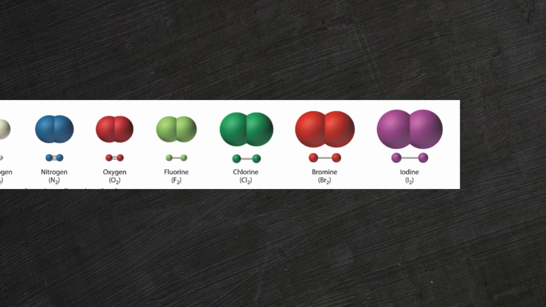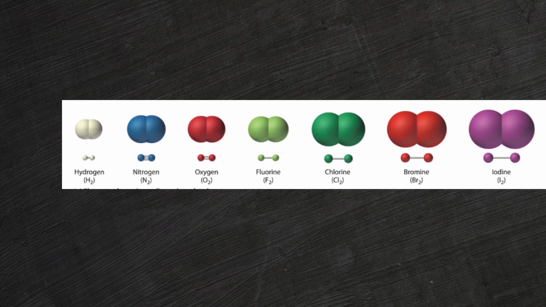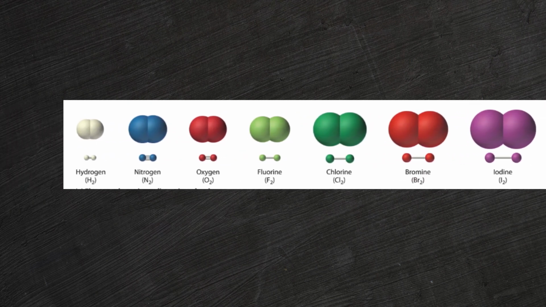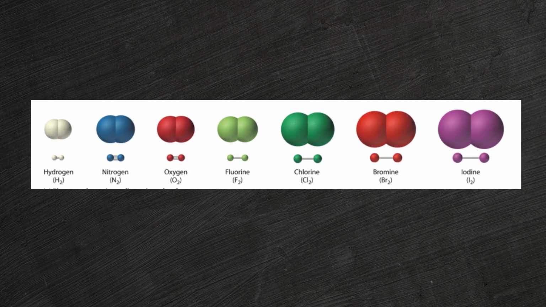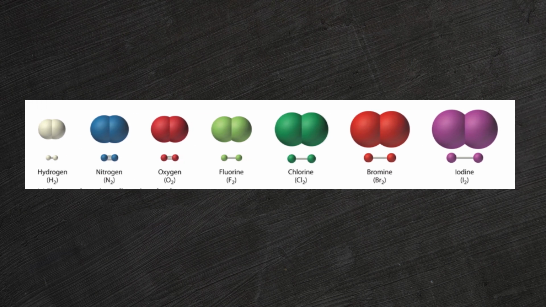Atomic symbols and molecular formulas. Every element has a unique chemical symbol. Some common ones are hydrogen equals H, oxygen equals O, carbon equals C, sodium equals Na from the Latin name natrium. Sometimes symbols don't match their English names because they come from Latin, like iron, Fe, from ferrum.